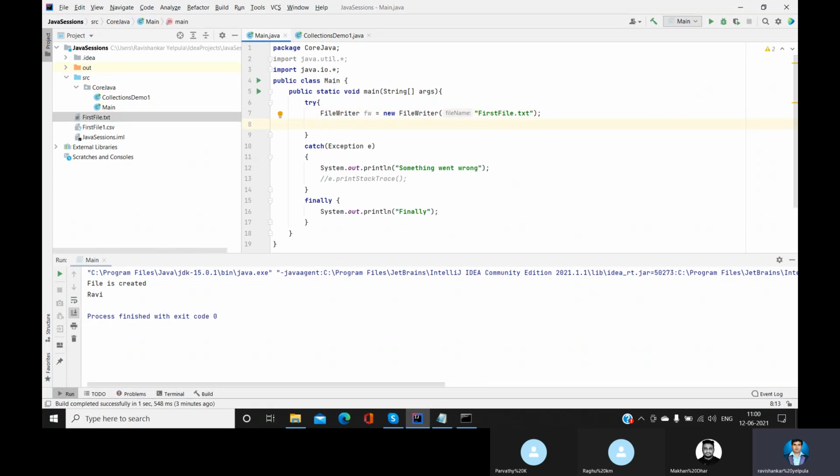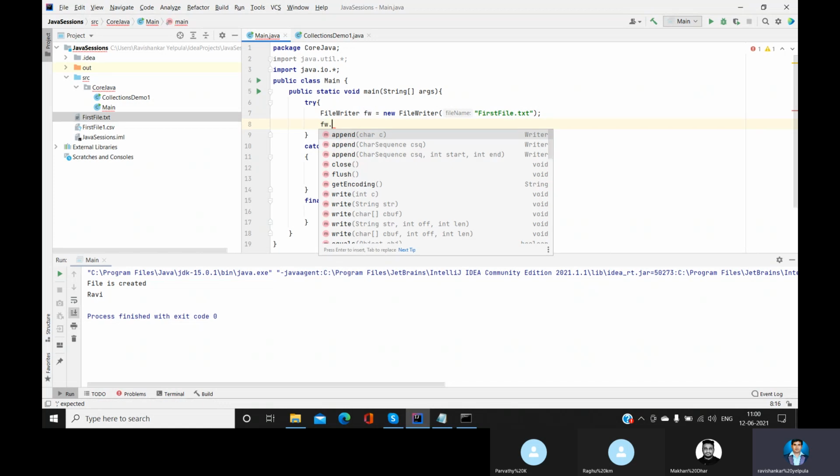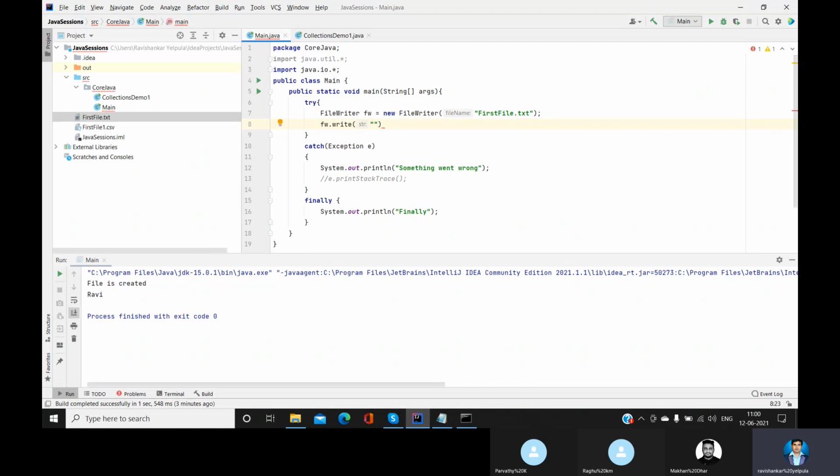Then after that you write fw.write. There's a method called write method. In that, write anything, a string, anything you want to write. So this is a Java session.